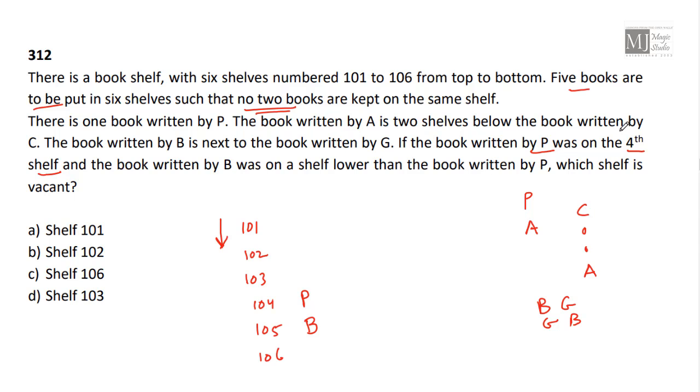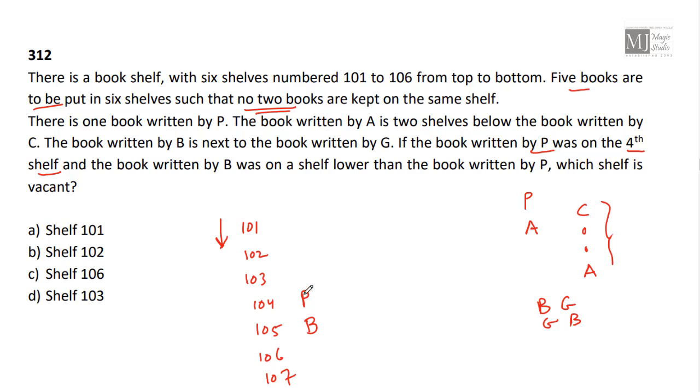The book written by A is 2 shelves lower than the book written by C. So this combination needs to be fit in. Book written by P on the 4th, the book written by B was on the shelf lower than the book written by P. C, A, and we have 6 shelves. C dot dot A.